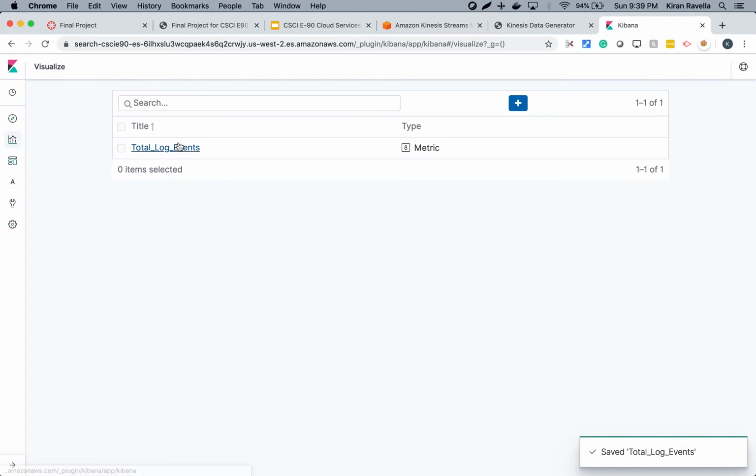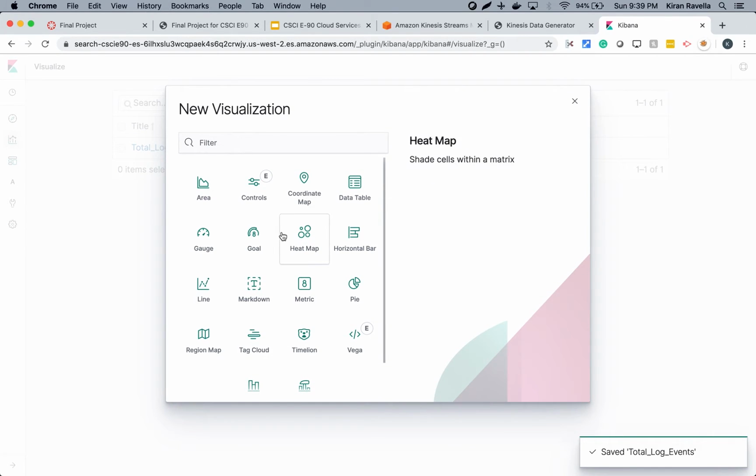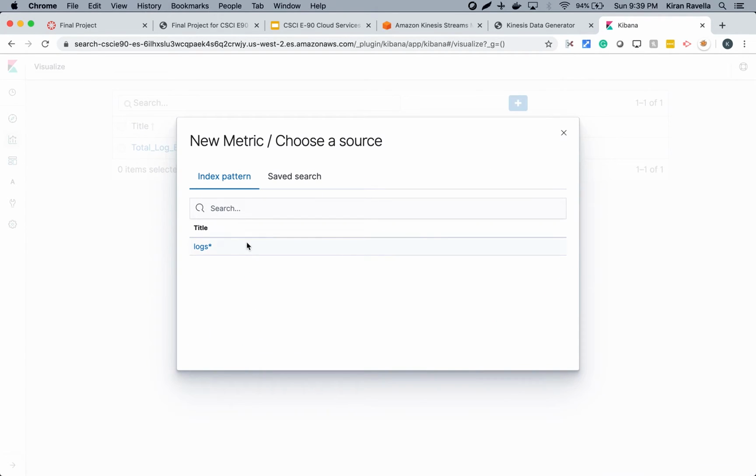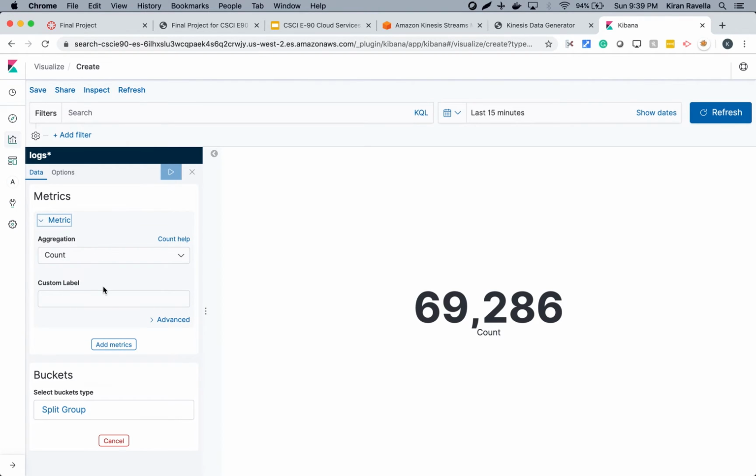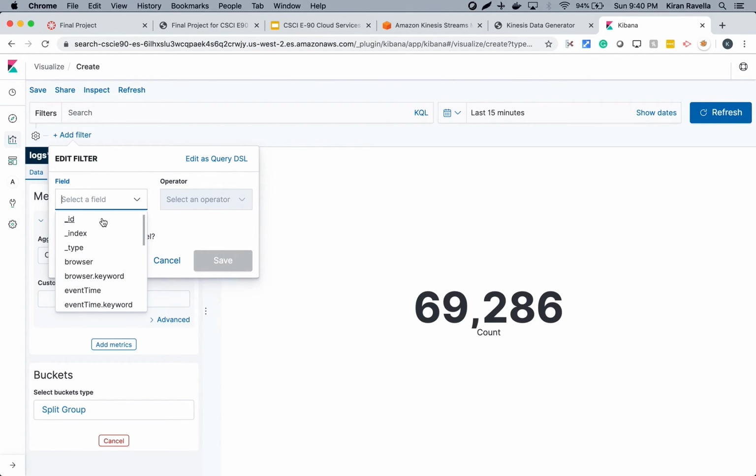Go back to visualization, click on create new, another metric, logs, metric here. Add a filter where we want to see only the number of events that have a 404 error code.